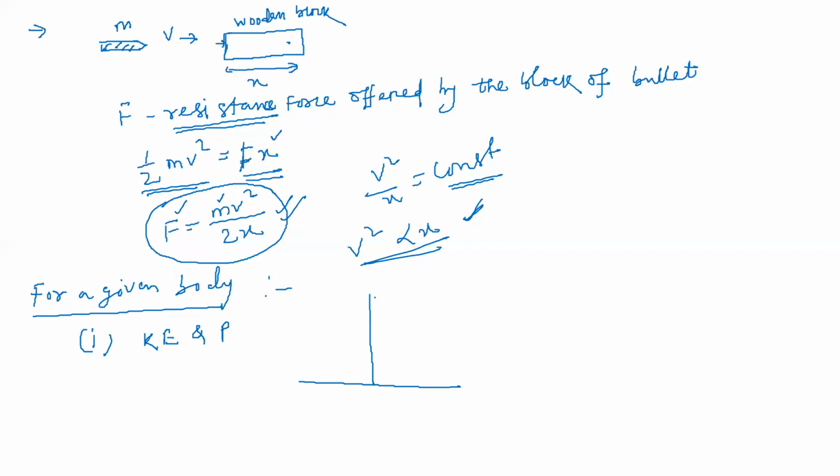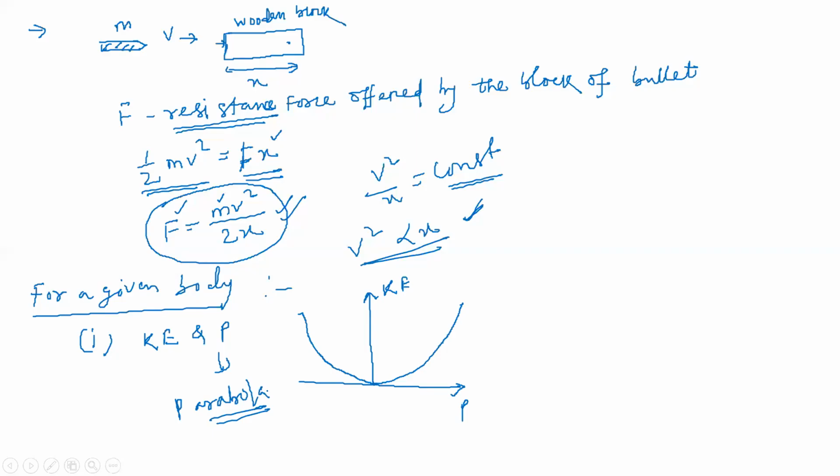If in this direction I take kinetic energy and in this direction I take momentum, it will be like this. And if the body is moving in the opposite direction, then it will be like this. The graph between kinetic energy and momentum is always, remember, a parabola. Next, students, see here.